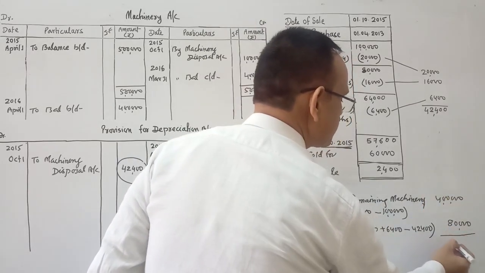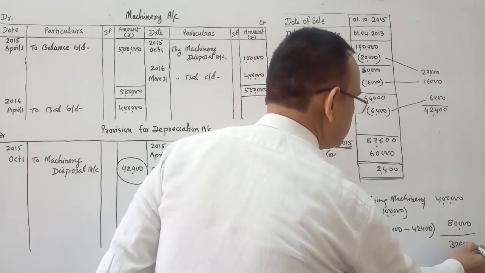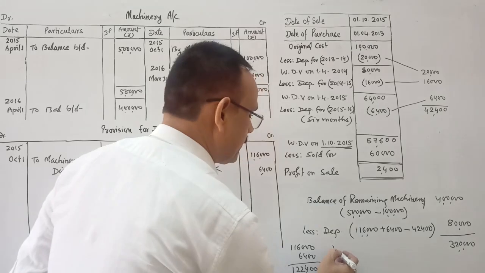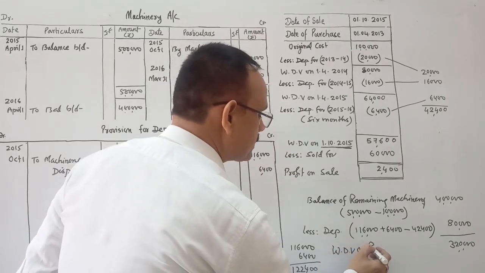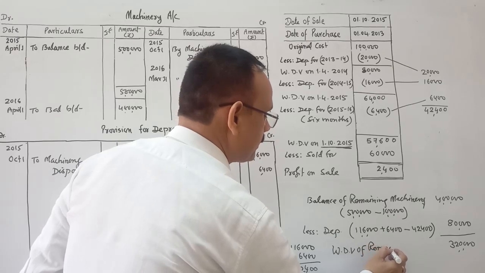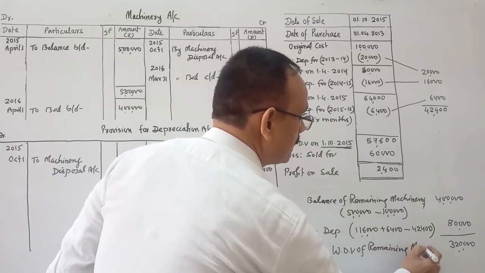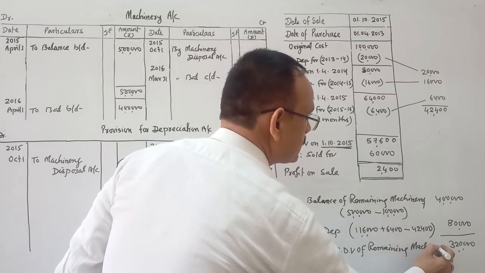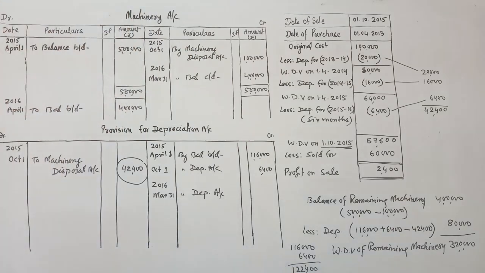So the written down value of the remaining machinery is 3,20,000.